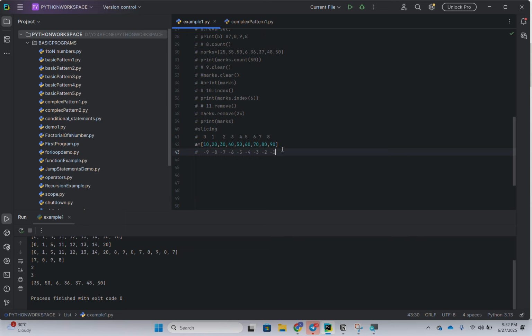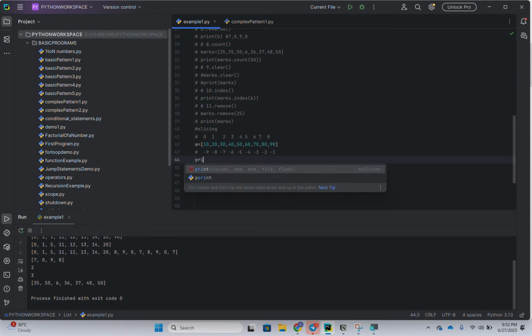So how it will function, I'm just saying that slicing, no? So I'll show the example. Print a of, this is the start position. I'll make a comment. This is for you only.